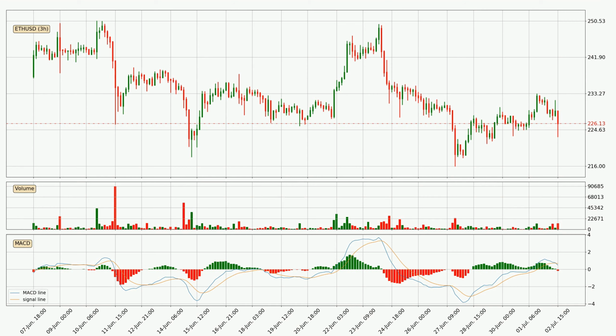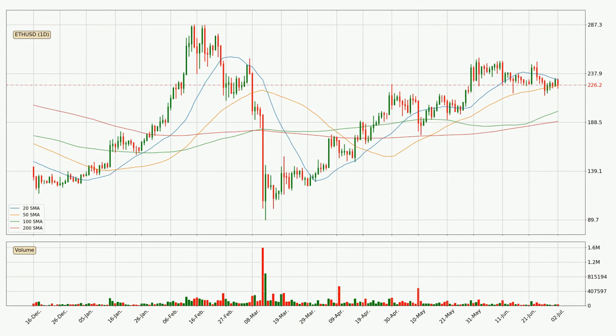Looking at the daily simple moving averages, the current price is between the 50 and the 20 SMA. If the price bounces off the 50 SMA, which is currently at 226, it could be seen as a support, and the 20 SMA, that is at 232, could be seen as a resistance to the upside. Breaking either way signals a possible further move to the corresponding direction.